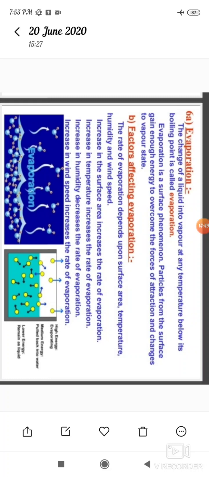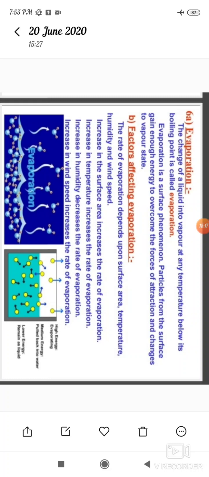So what are the factors affecting evaporation? Note down the points here. The rate of evaporation depends upon the surface area, temperature, humidity and wind speed.